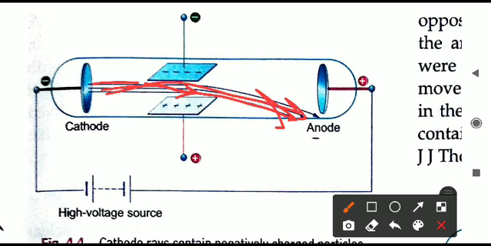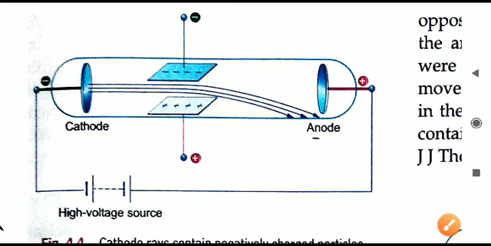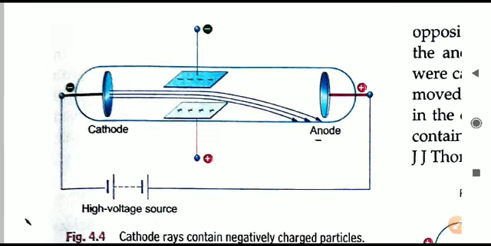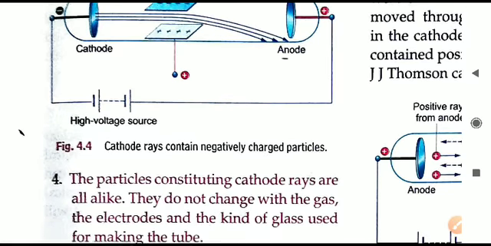Why are they falling downwards? Because of the attraction by the positive plate. Instead of moving straight, they should have gone straight only, but they are not going straight, they are moving downward. This downward movement, this change in direction, is possible because of the attraction given by the positive metal plate that is kept below in this discharge tube. Because of this electrostatic force, we can say electrons or cathode rays are negatively charged.